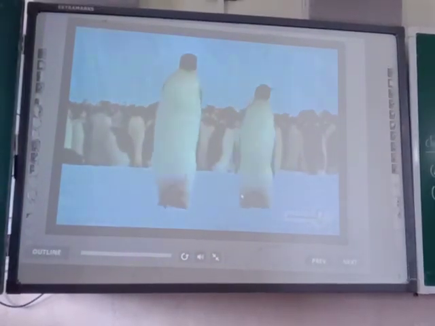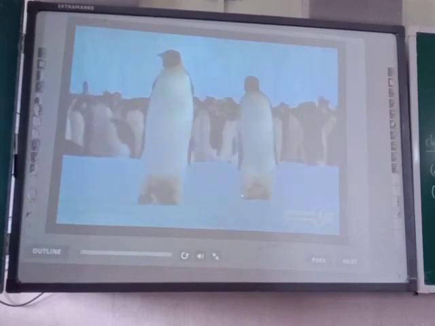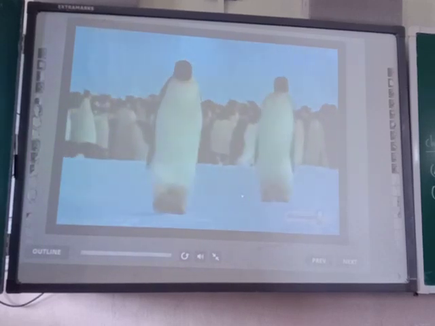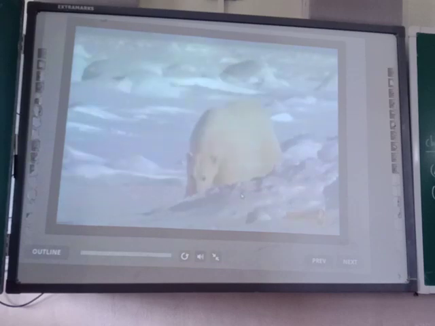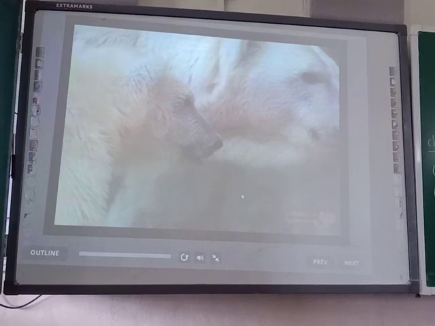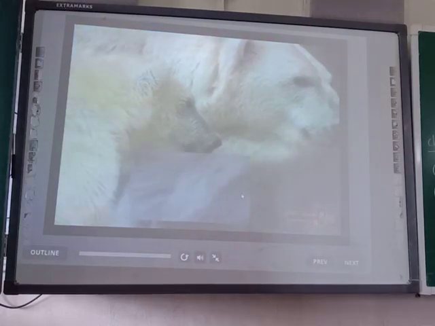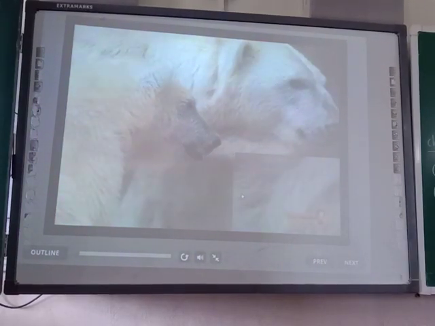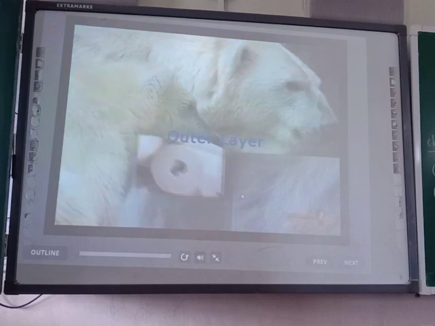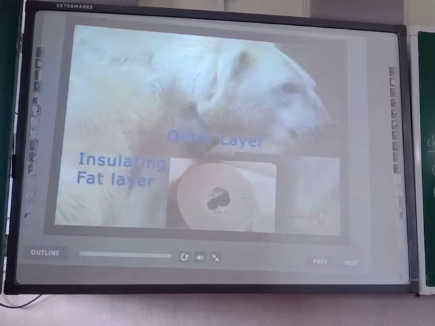One of the animals that survive and thrive successfully in such conditions is the polar bear. Polar bears have white fur so that they are not easily visible in the snowy background to the predators. Polar bears have two thick layers of fur and also have an insulating fat layer under their skin, which keeps them warm in cold weather.